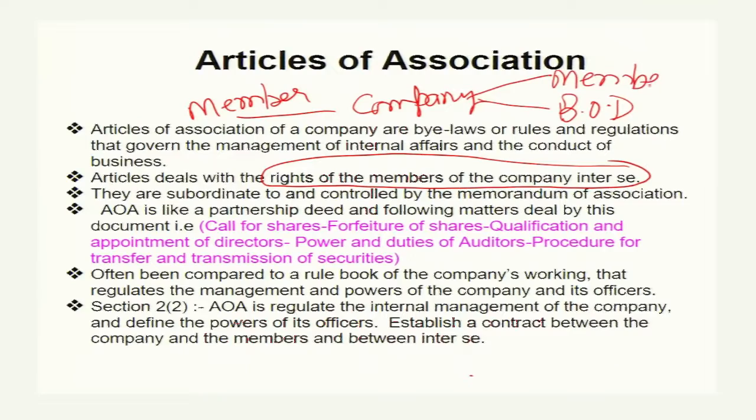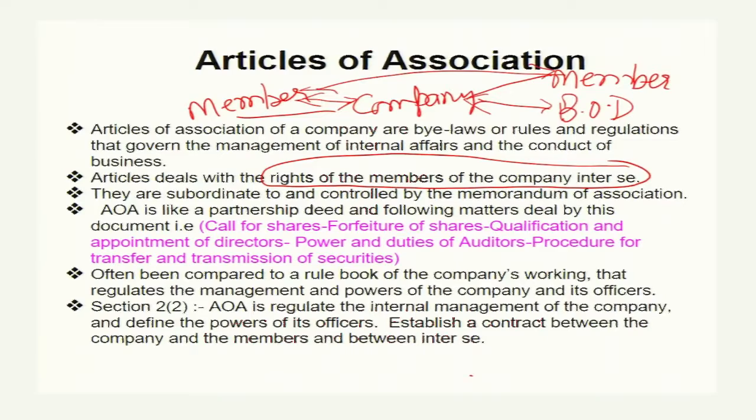So what role is played by this document? How does the company maintain its relation with the members? How does it maintain its relation with the board of directors, and how is the relation between members and members maintained?